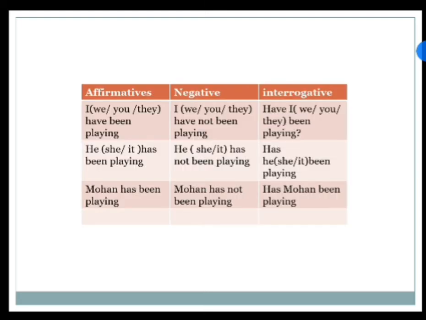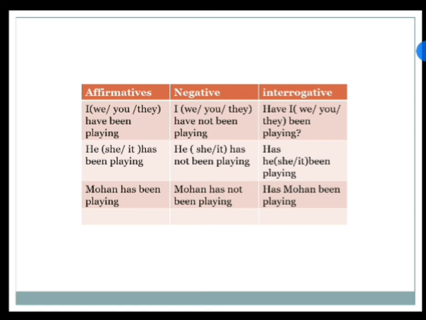Now we'll see the use of this tense in all the three kinds of sentences, that is affirmative, negative and interrogative. For affirmative, the rule is subject plus has or have plus been plus first form of verb plus ing plus for or since plus the object. So the first example you can see, I, or in place of I it can be we, you, they. All we say I have been playing. The negative, I have not been playing. Interrogative, have I been playing?